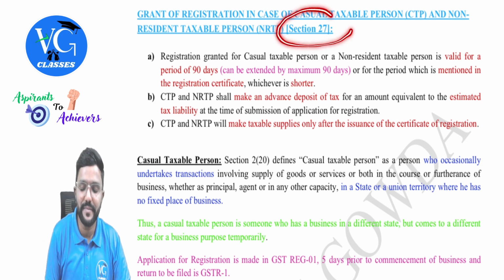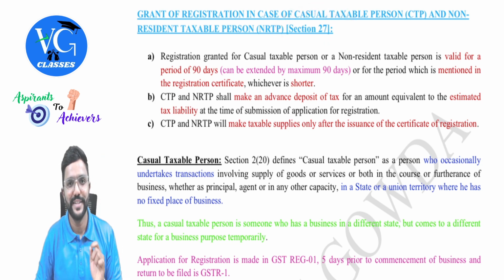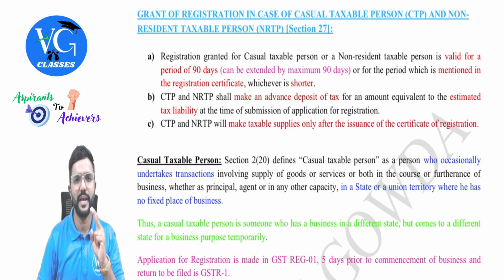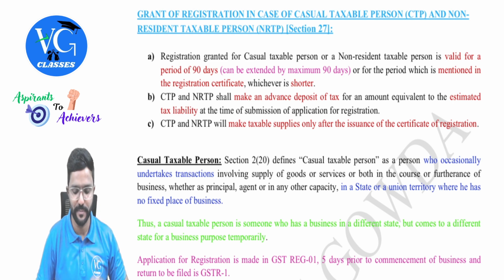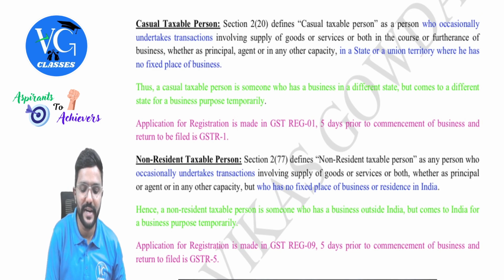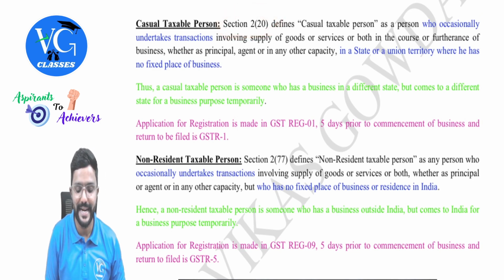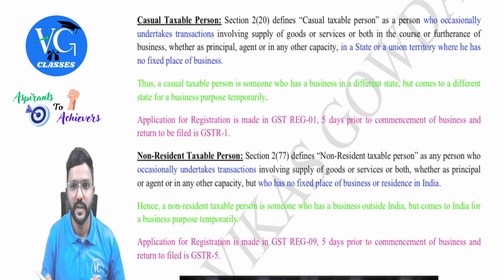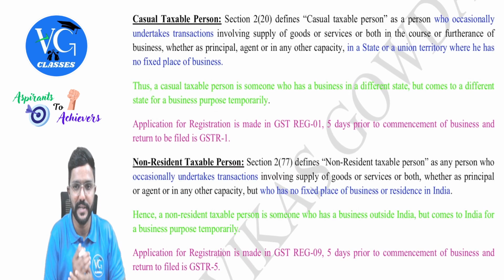Now, section 27 talks about two special people, that is non-resident taxable person and casual taxable person. They are two special people for GST purpose, guys. So, who are they? CTP is defined in section 2 clause 20 and NRTP is defined in section 2 clause 77. First, we will understand the definition. Then we will come back to section 27, guys.